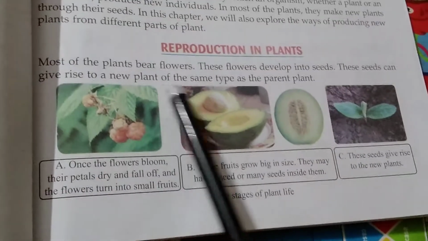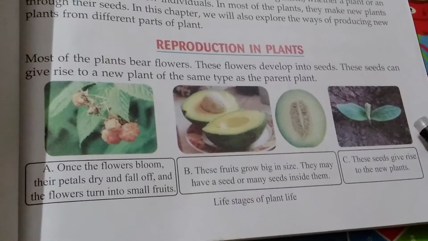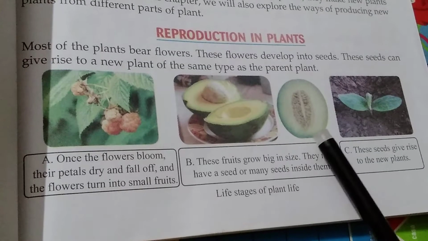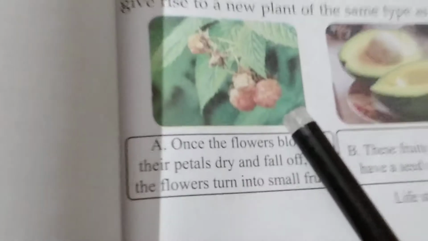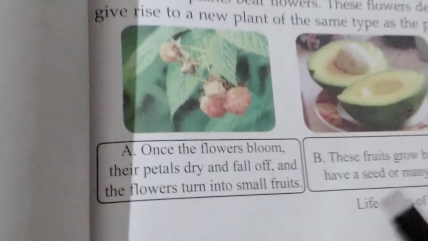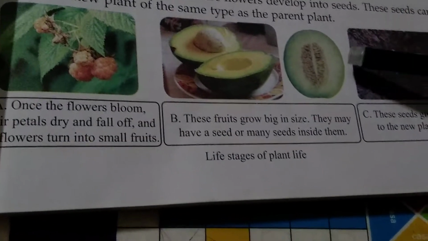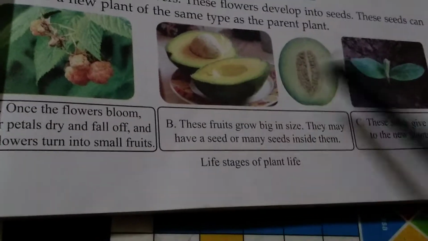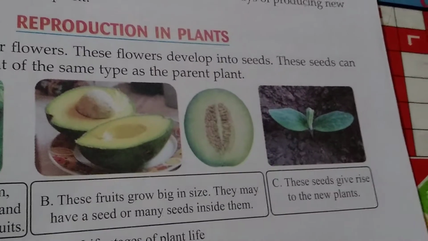Now, reproduction in plants, okay? Most plants bear flowers. These flowers develop into seeds. These seeds can give rise to a new plant of the same type as the parent plant. You can see here the flowers, and here are some fruits. These fruits grow big in size. They may have one seed or many seeds. Here in this fruit there is one seed, and here there are many seeds, and these seeds give rise to new plants. Okay.